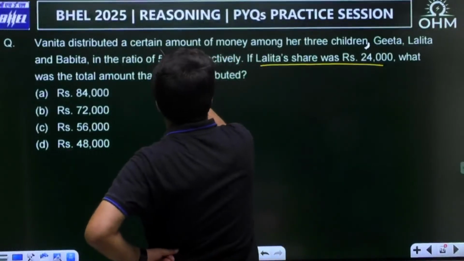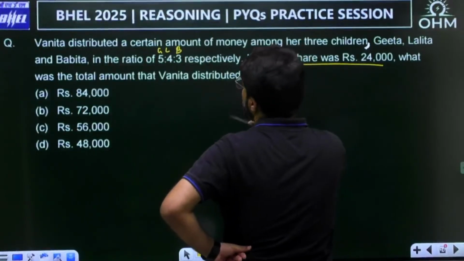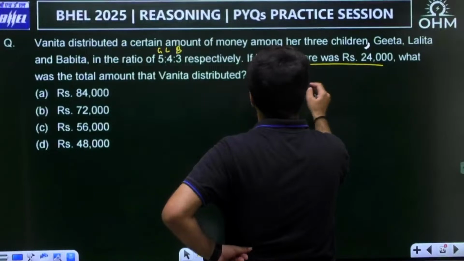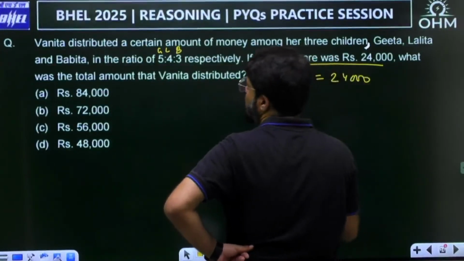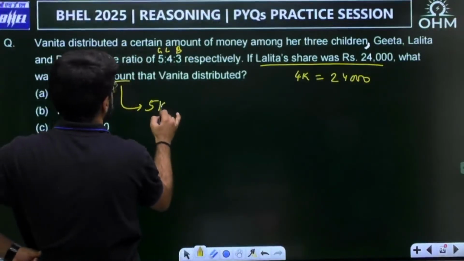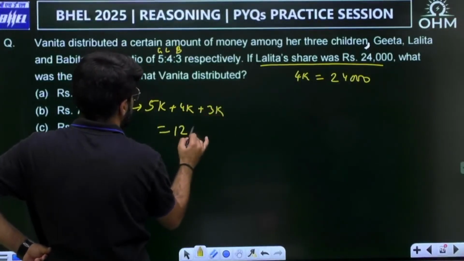So Geeta, Lalita, Babita. Let me call that here 5K, 4K and 3K. So Lalita's share is 4K, which is 24,000. Then what was the total amount? Total amount is 5K plus 4K plus 3K, that is 12K.